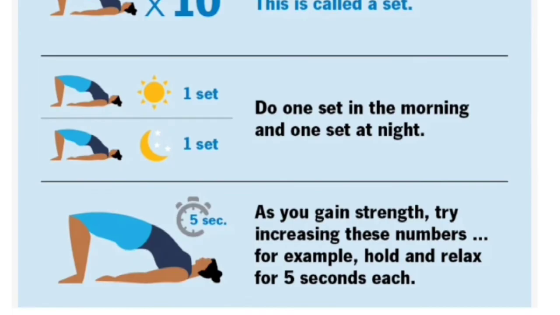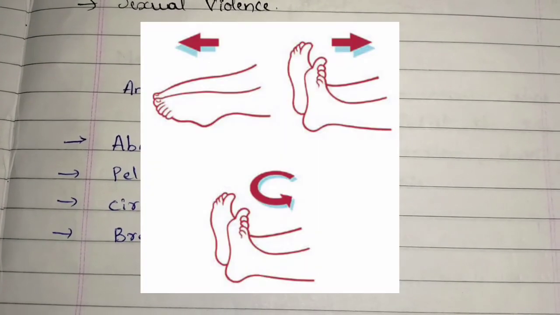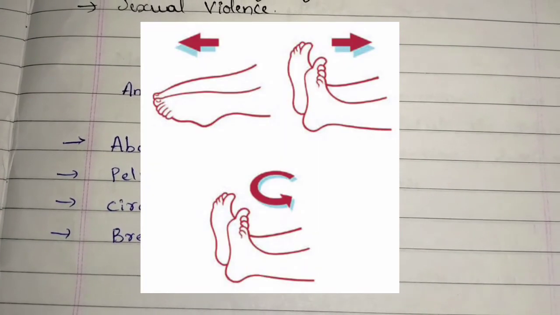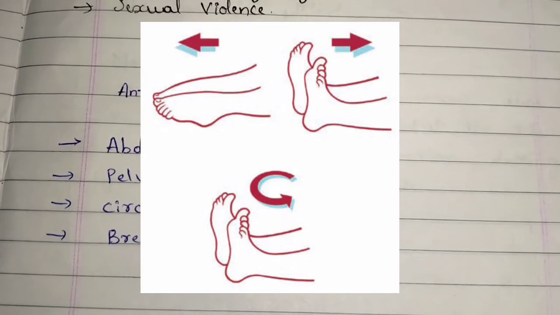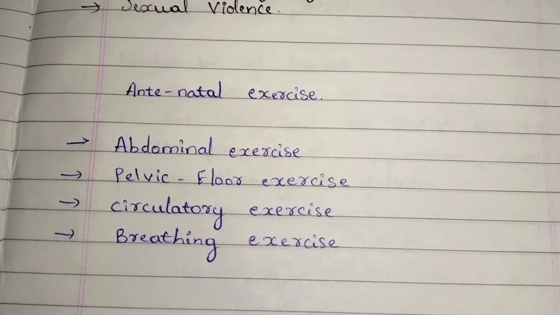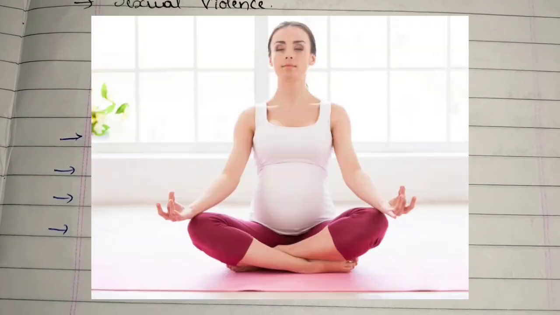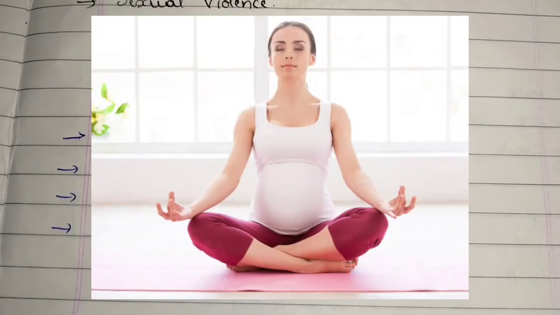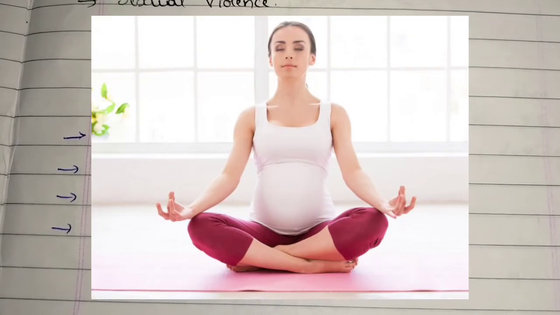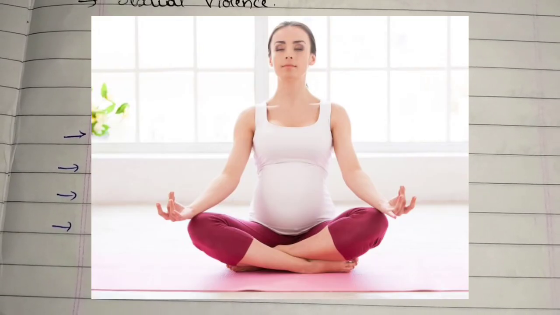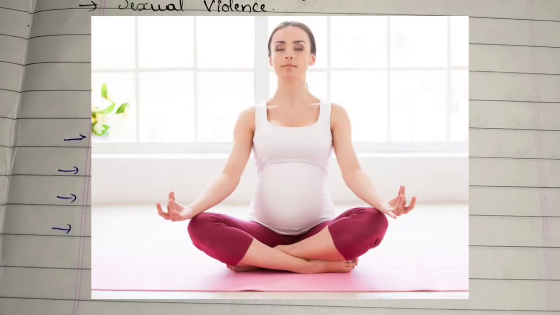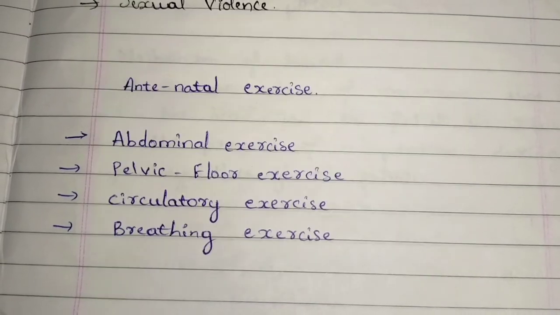This is Kegel exercise. Circulatory exercise is the exercise that is performed for the legs, mainly for the circulation of the blood. Next, breathing exercise. Breathing exercise is where you sit straight and breathe in and out slowly by inhaling and exhaling. You have to do it repeatedly, twice or thrice a day.